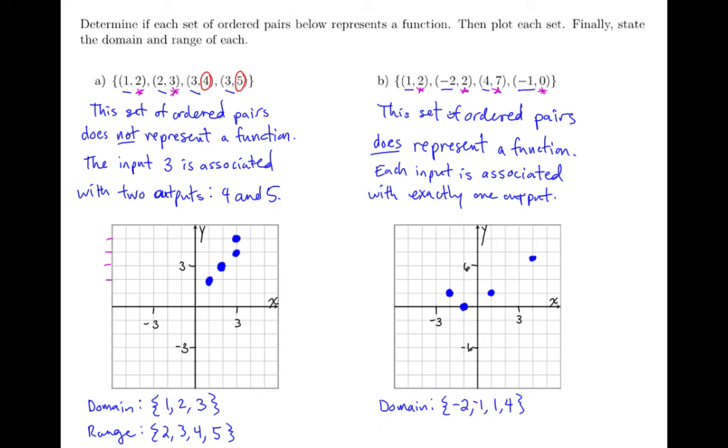The range, looking at all possible outputs, I have 0 as a possible output, I have 2 as a possible output, and then I have 7 as a possible output. Again, those are just the numbers 0, 2, and 7 inside set braces and separated by commas.